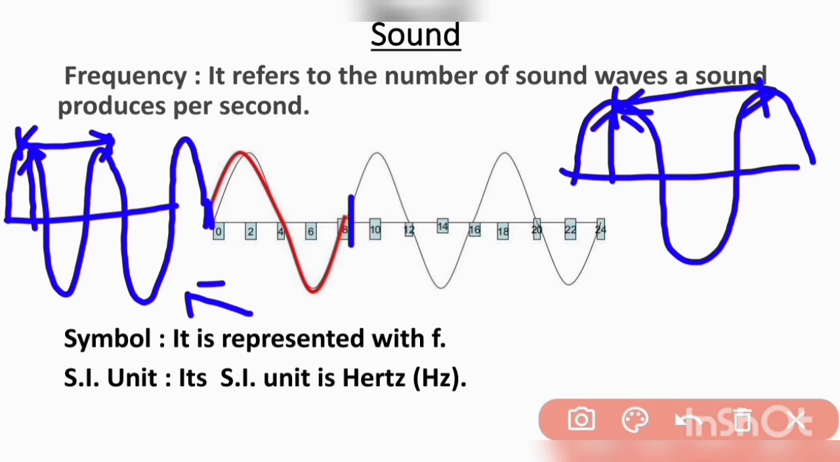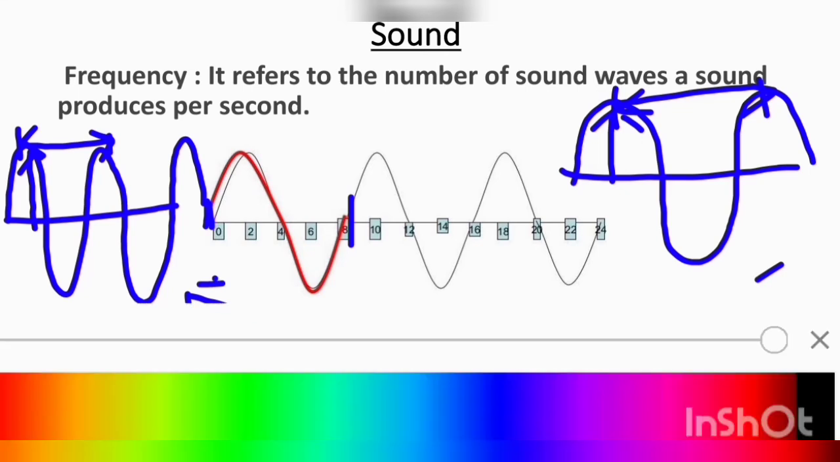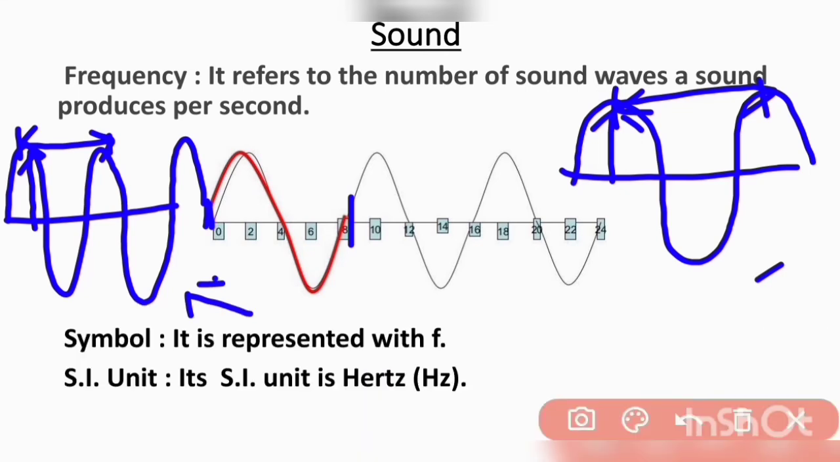The main difference in both diagrams is that in 1 second, in this diagram more number of waves is passing, and in 1 second, less number of waves is passing. So when the number of waves passing in 1 second is more, it is high frequency, and when the number of waves passing in 1 second is low, then we have low frequency. The symbol of frequency is f or nu and its SI unit is Hertz.